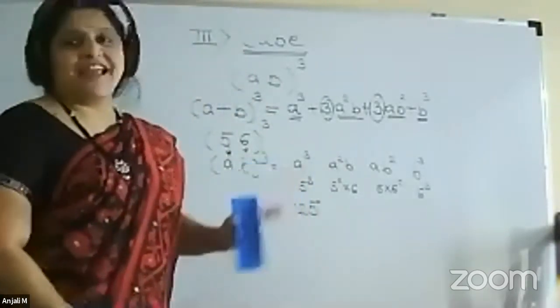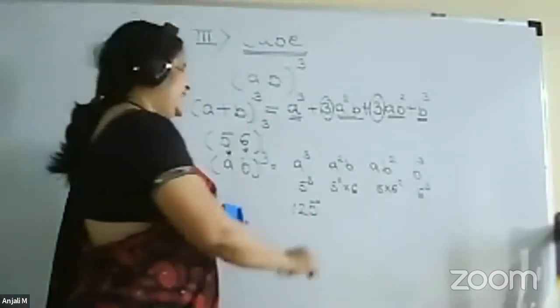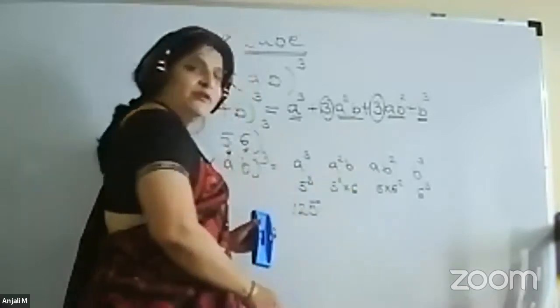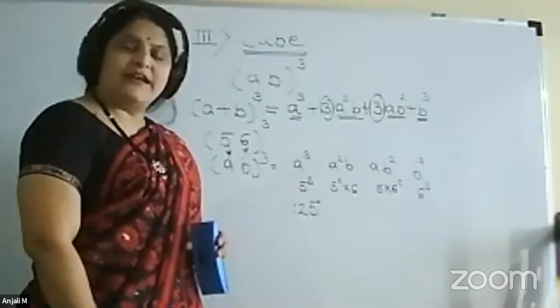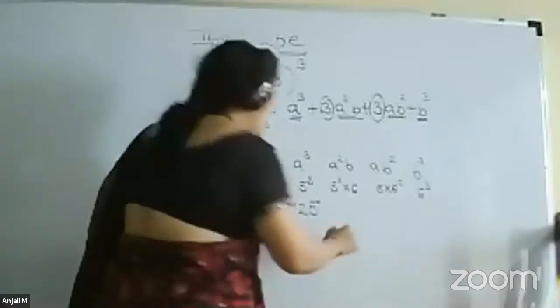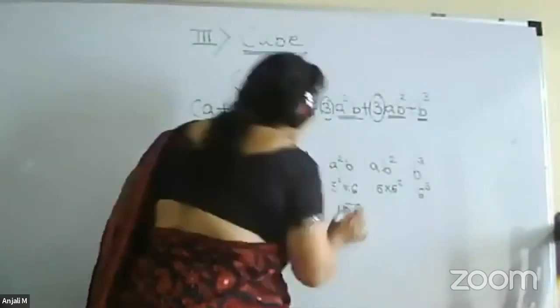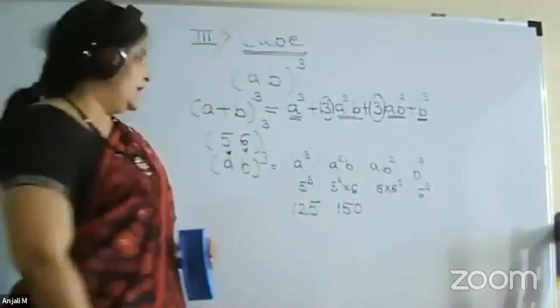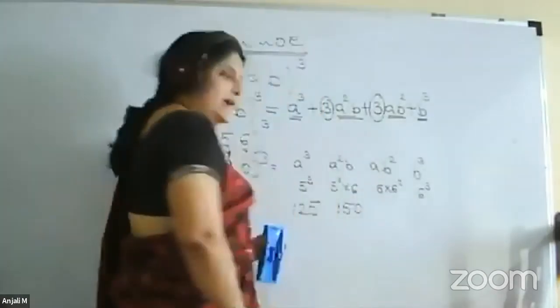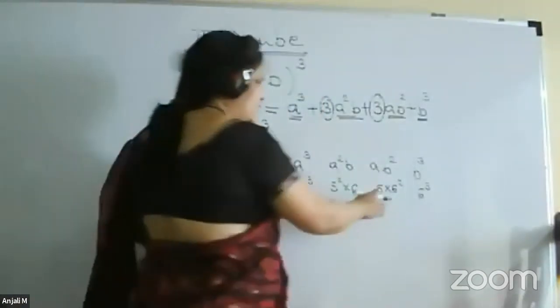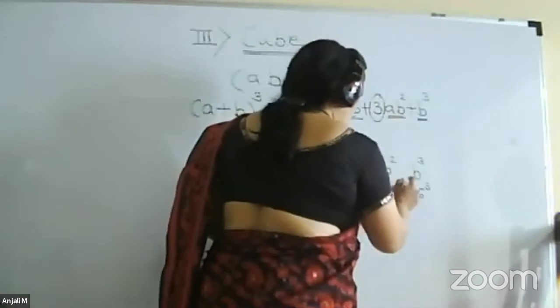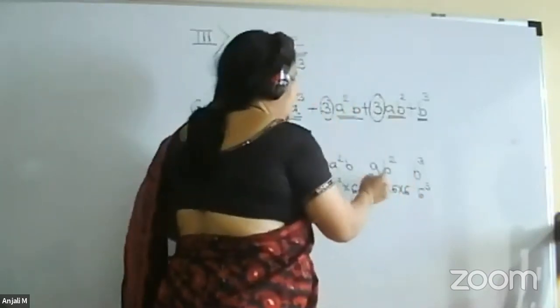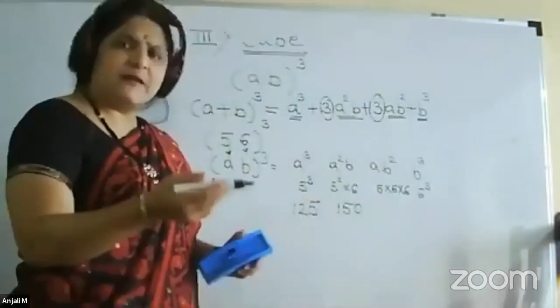We need this much calculation. Then 5 square, 25 into 6, so it will be 150. Then 5 into 6 square. It is not necessary to do 36 into 5, you can do 6 into 6. Now it is easy. 5 into 6 will be 30, 30 into 6 will be 180.